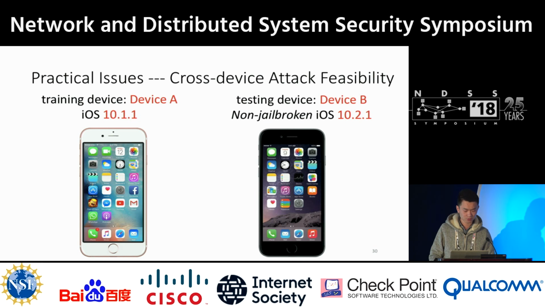To demonstrate the practicality of our attacks, we manually collected traces on a non-jailbroken iPhone 7 running iOS 10.2.1. Then we used previously collected data as the training set, or signature, to evaluate the attacks. Note that the training traces were collected 20 days before the new test set, on a different device with a different iOS version.